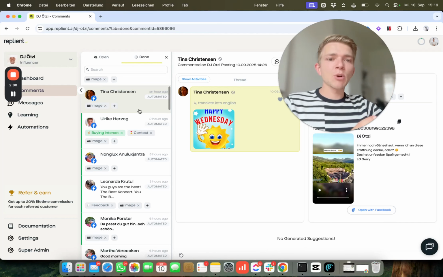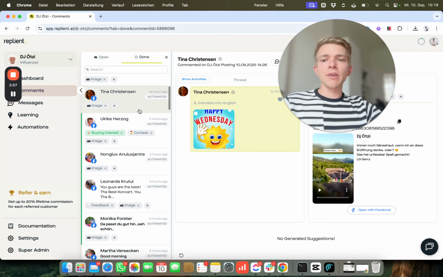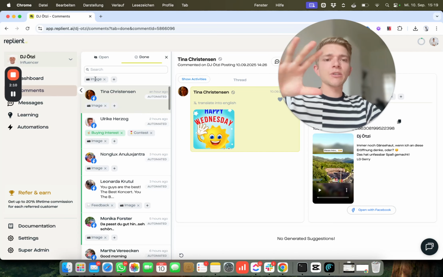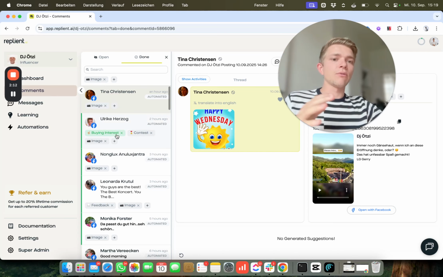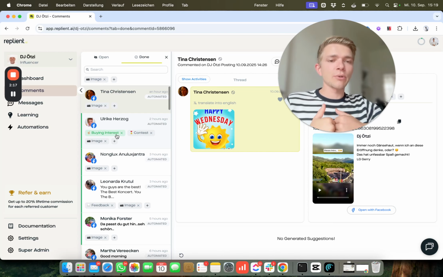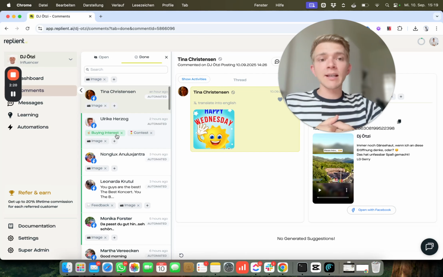So if there is any spam comment that is just an image, we will now also protect your brand and hide those comments from your channels. This is one great thing. Just filter by images or videos to get an overview of how many images you got in the past. And what's also great is you can download user-generated content from replient.ai and maybe use that in your posting strategy or in some kind of ads that you may be trying to do, if there is a product shoot or product photo that has been commented on any of your pages. So this is a very powerful feature.